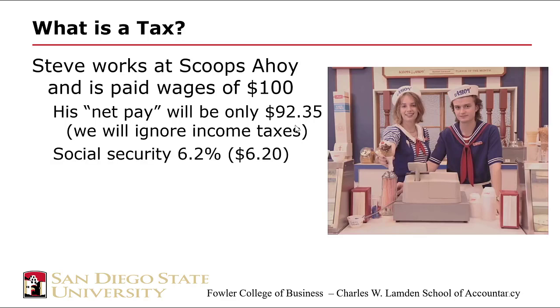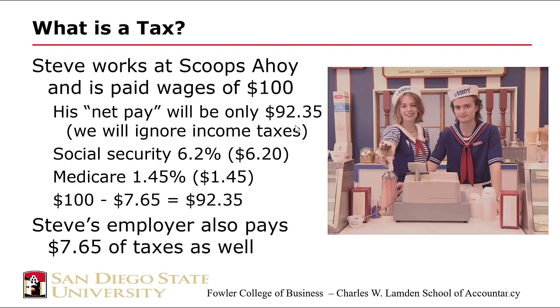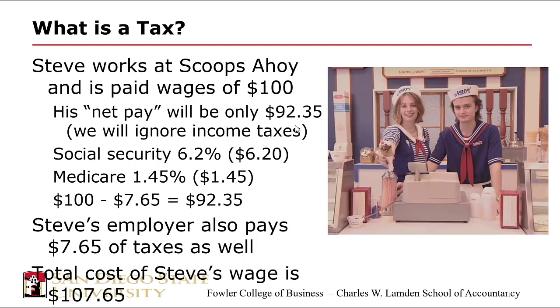And of course, his employer is going to pay the same amount as well, right? So they're going to pay $7.65 of taxes on the wages they pay Steve. That's above and beyond the amount withheld from Steve's pay. So really, for the employer, for Scoops Ahoy, Steve's actual cost is $107.65, not the $100 they pay him.